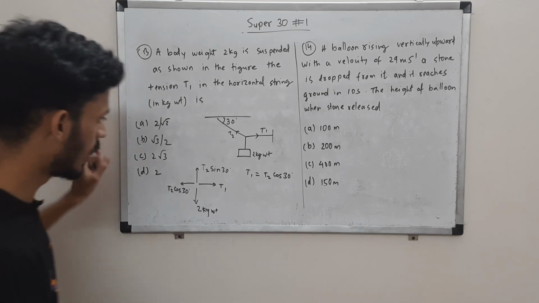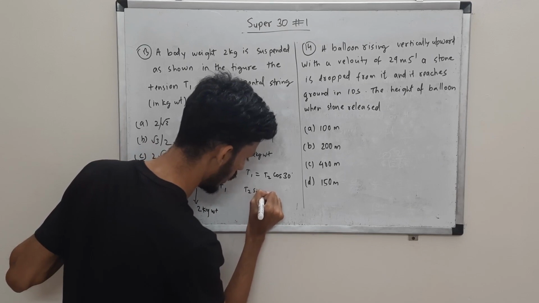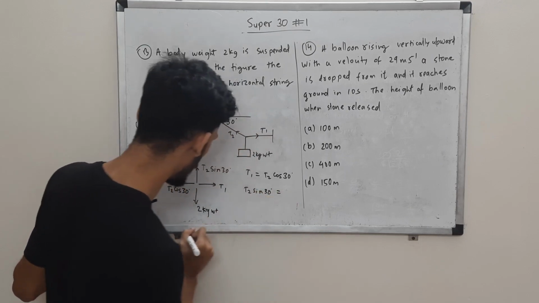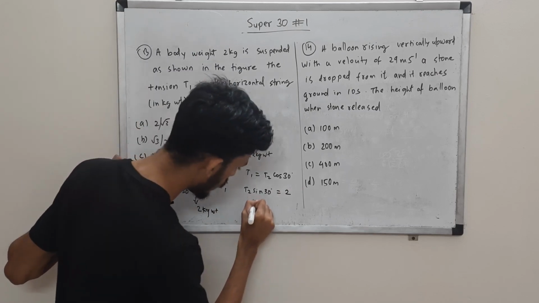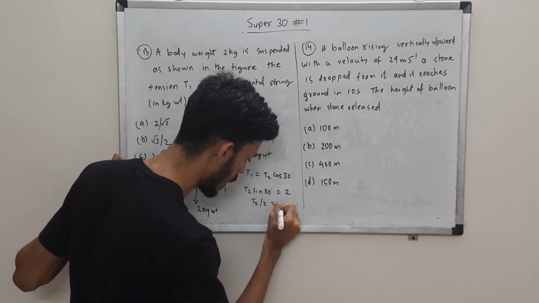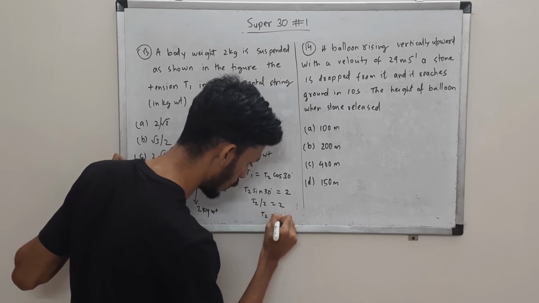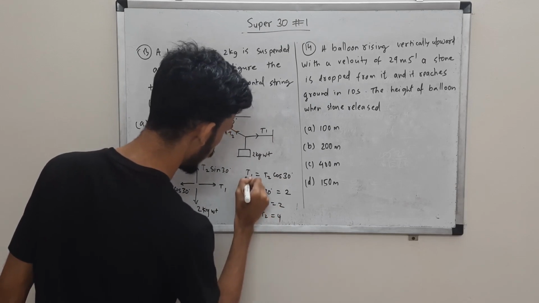So let us find T2 using the second equation. T2 sine 30 is equal to mg. Mg is 2 kg weight, right? So sine 30, if you see, is half. Half will go to the other side, and we'll get T2 as 4. So T2 is 4 kg weight. Now that we have T2, we can find T1 using this, right?